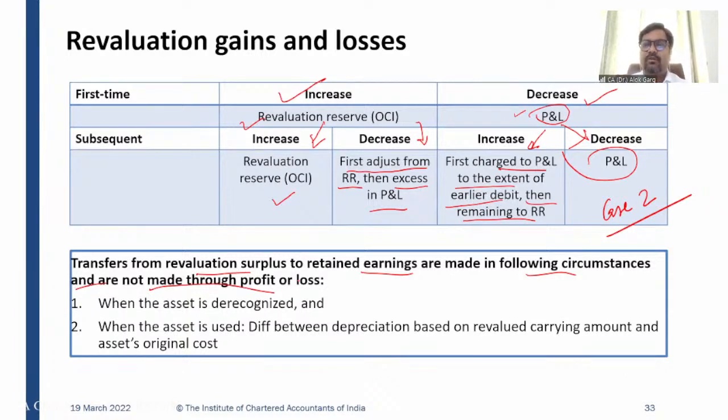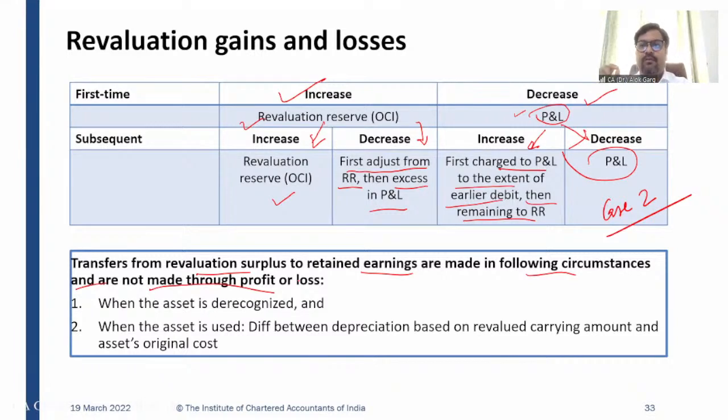Sir, if I have measured an intangible asset at fair value, there is a revaluation surplus, and I have sold off that intangible asset, what is the treatment of revaluation surplus? The same treatment is there what we have read in Ind AS 16. And guys, this slide is just cut copy paste from Ind AS 16.